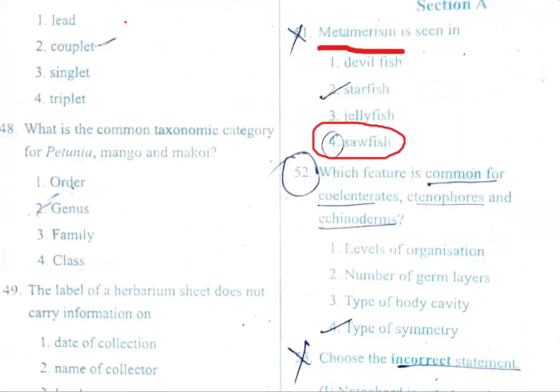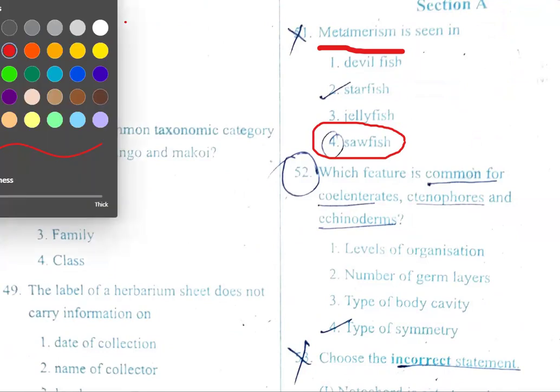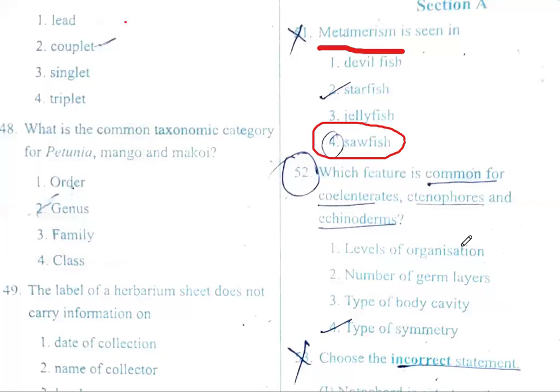Which feature is common for coelenterates, ctenophores, and echinoderms? Levels of organization? No, not levels of organization, because coelenterate and ctenophore are tissue level. Echinoderm is organ level.